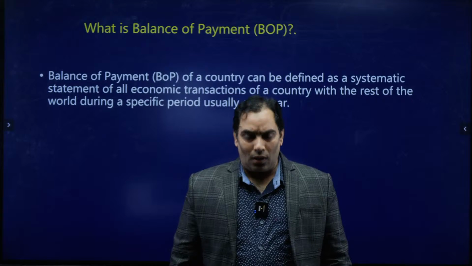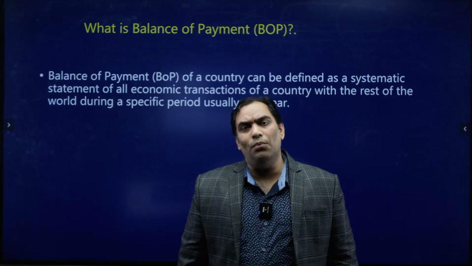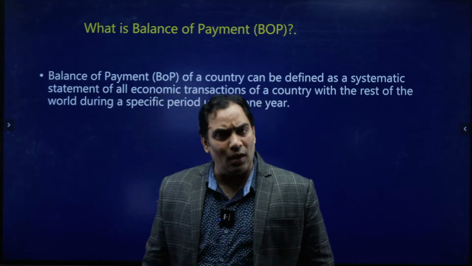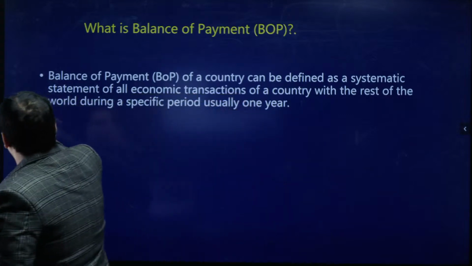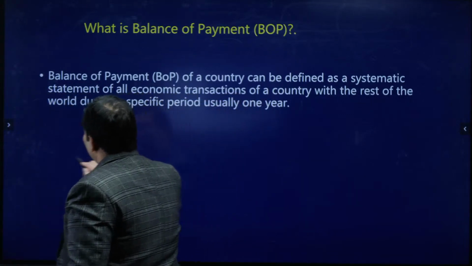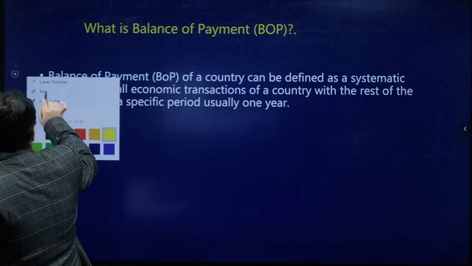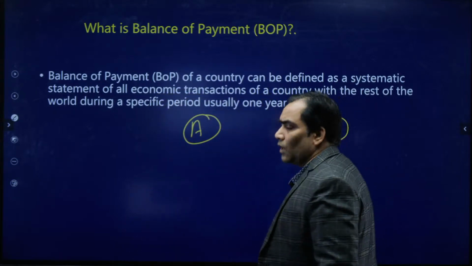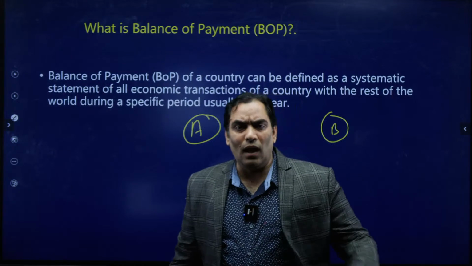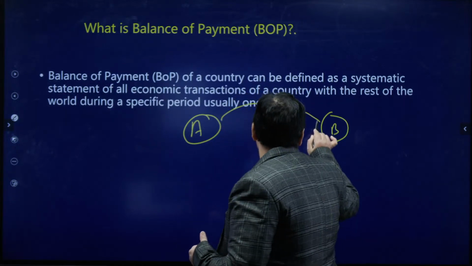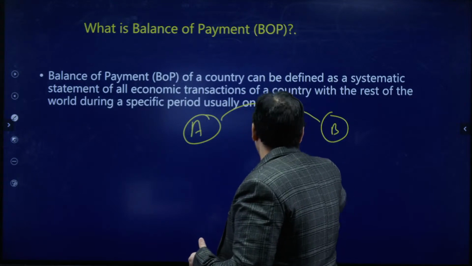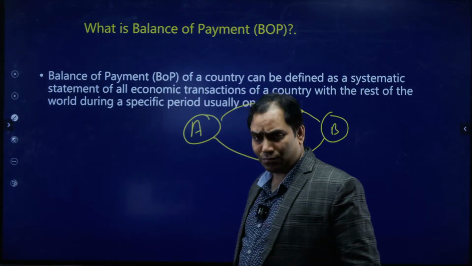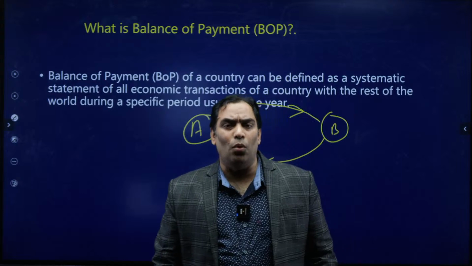So when we talk about the balance of payment, let me give you the background. What happens when one country has economic interaction with another country? Suppose A is a country, and this country has economic interaction with B. So economic interaction means that A is exporting to B, and B is importing from A. At the same time, A is also importing from B, and B is also exporting to A.